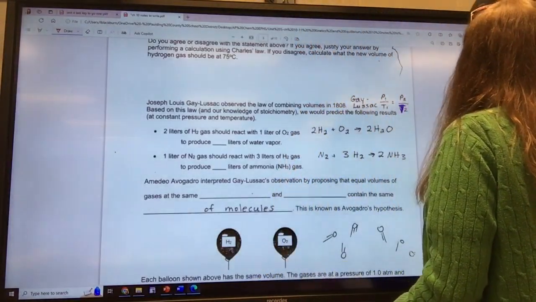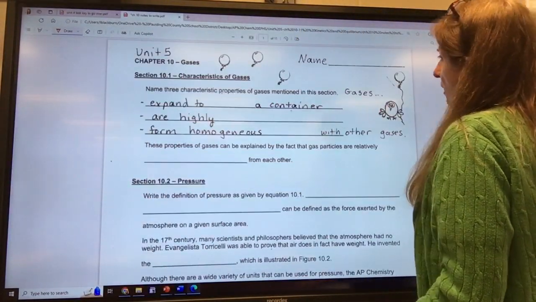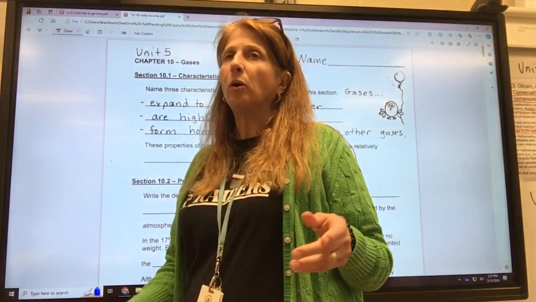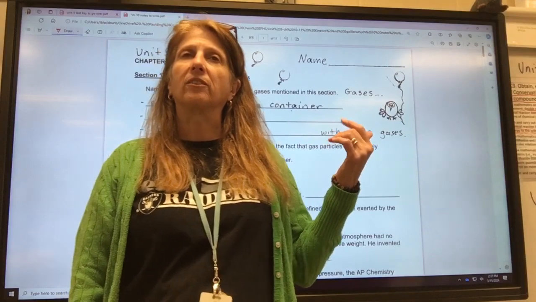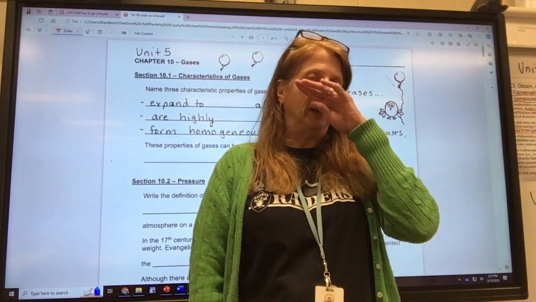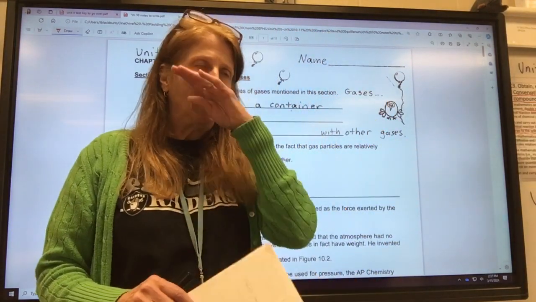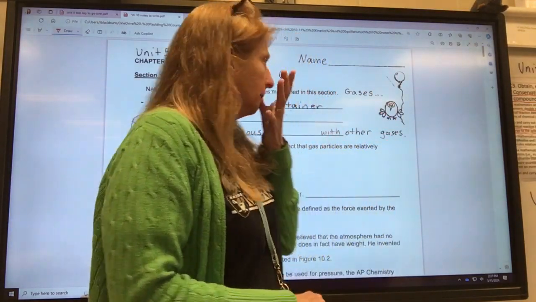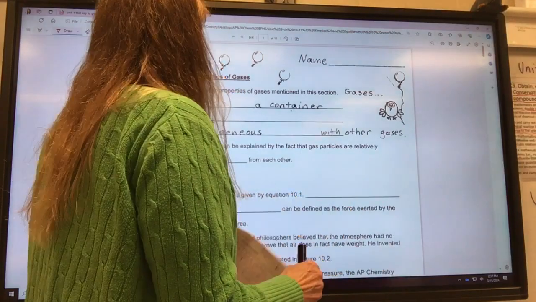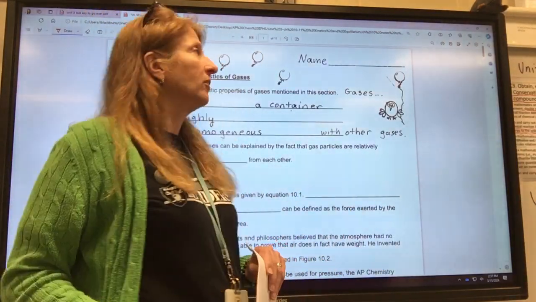Okay, so our warm-up today, I forgot to show you all the screen. Your test is going to be not Monday, of course, but the next Monday. So we're going to work on this for a week. We're going to be learning about gas laws and intermolecular forces, really in liquids. So we're going to talk about gases and liquids.